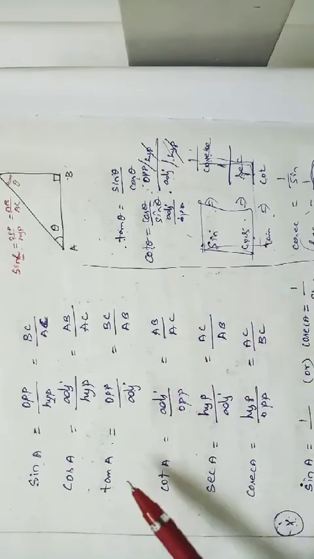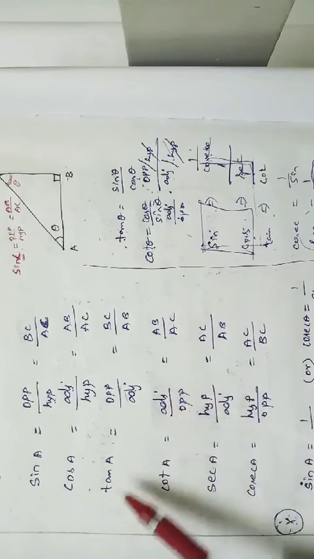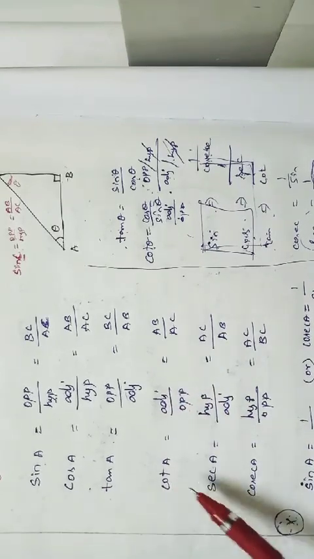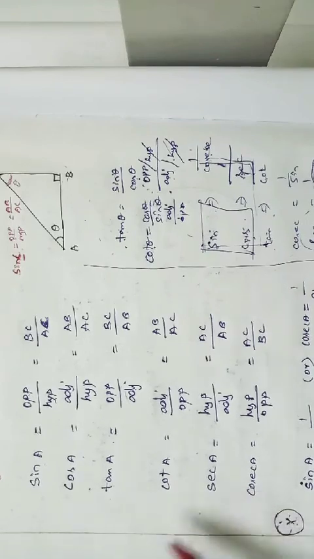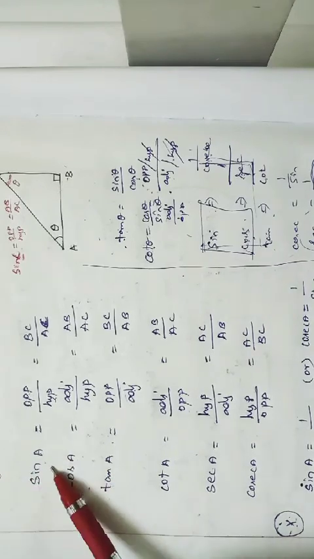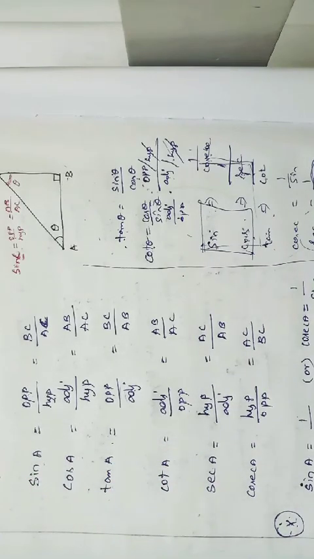But before that, we want to know the reciprocal relation. Tan A is nothing but 1 by cot A, cos A is equal to 1 by sec A, and sin A is equal to 1 by cosec A. If you know the relation and are thorough with these two formulas, from them we can write all the formulas. So be thorough with the formulas, because whenever needed, we have to write them suddenly.